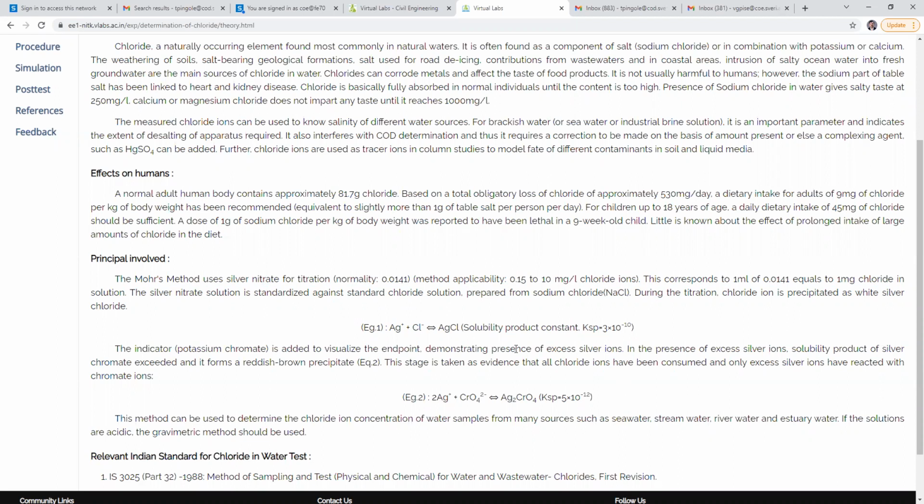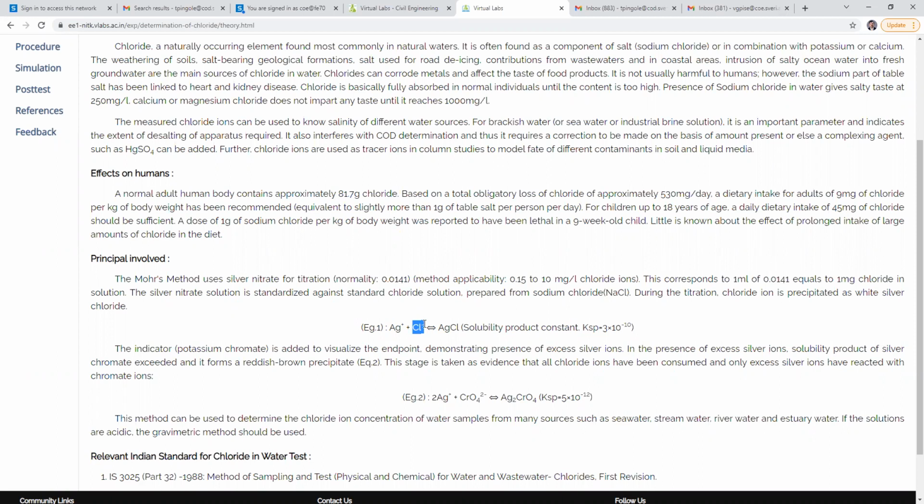Then, prepared from sodium chloride, during the titration chloride ion is precipitated as white silver chloride. We know that when silver chloride is precipitated, it becomes a white PPT. Here the reaction is given: Ag plus and Cl minus. Ag plus is the cation, because it has a positive charge.